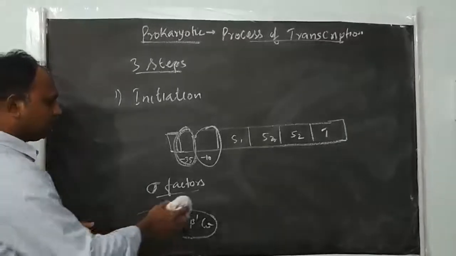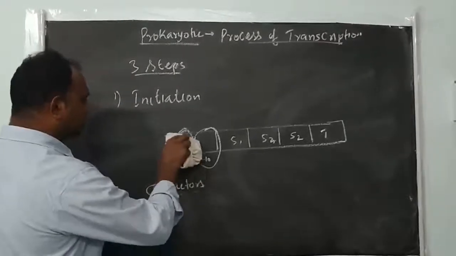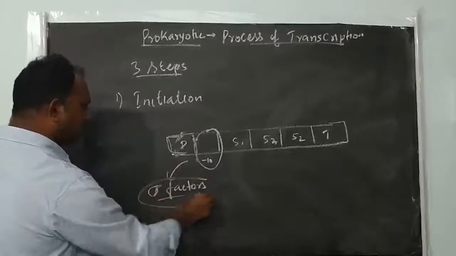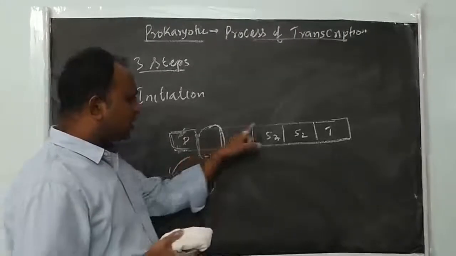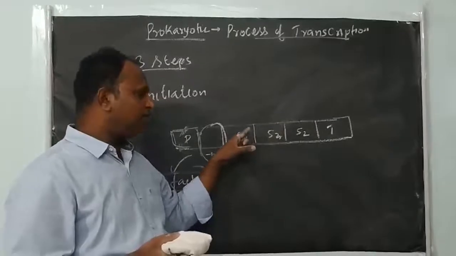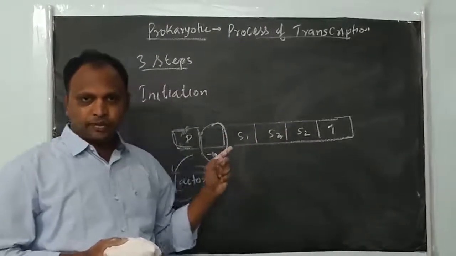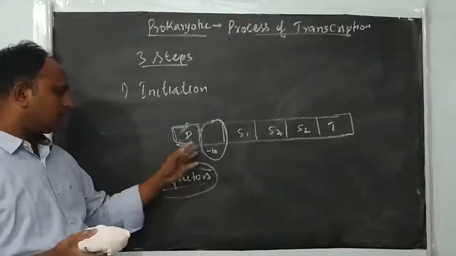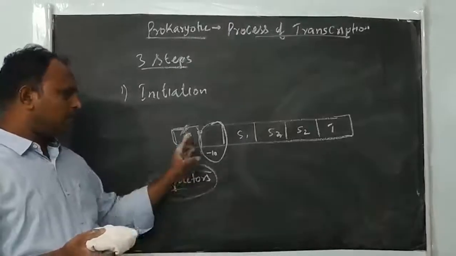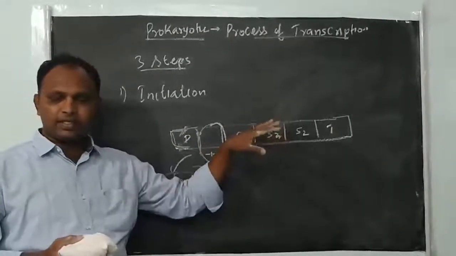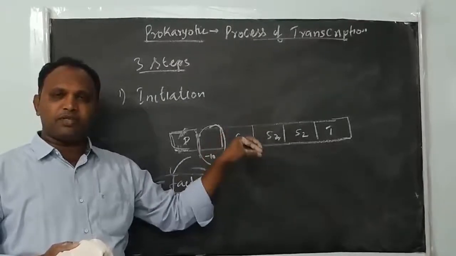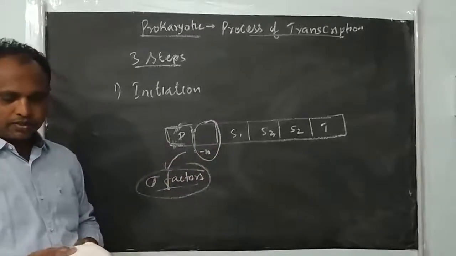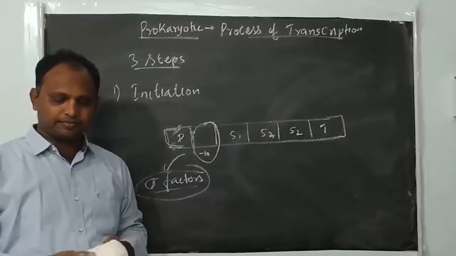Once the transcription process is initiated, the sigma factor comes out of the promoter, going back to the cytoplasm. Only the core enzyme catalyzes the synthesis of RNA from the DNA template. Are you clear with this? So once transcription is initiated, the core enzyme alone catalyzes the synthesis of RNA from the template DNA molecule. Now the process will begin like this.